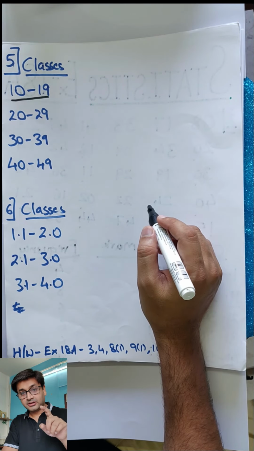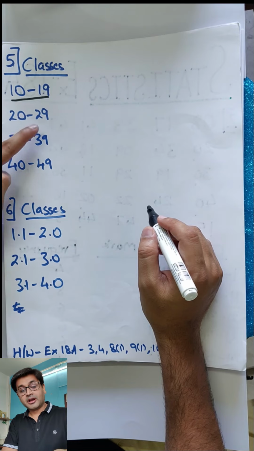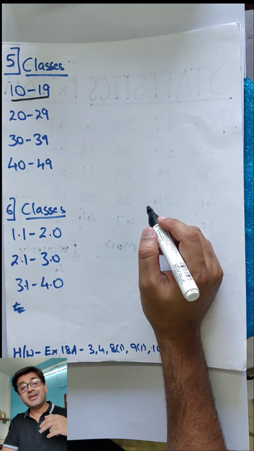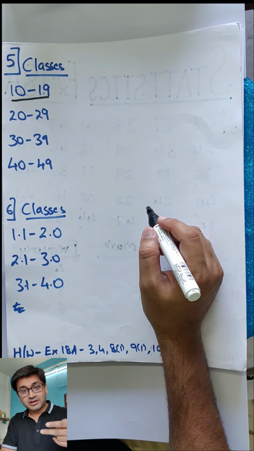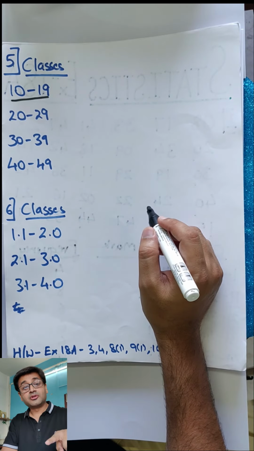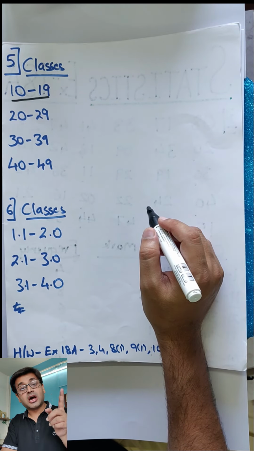30. And upper limit 39. Is that clear? But now since they are not continuous, we will make them continuous. And when you make them continuous, then what happens? You have to write the actual lower limit and actual upper limit.